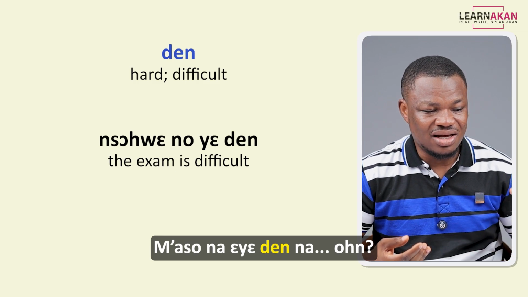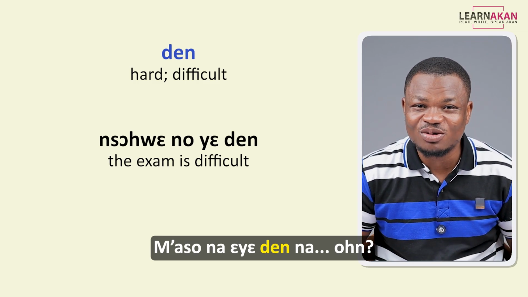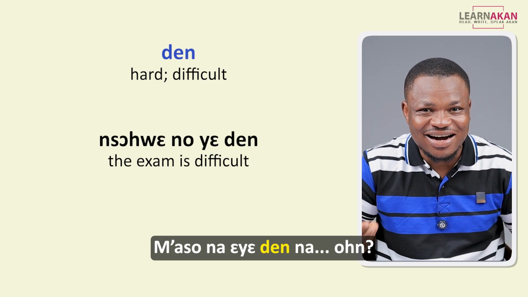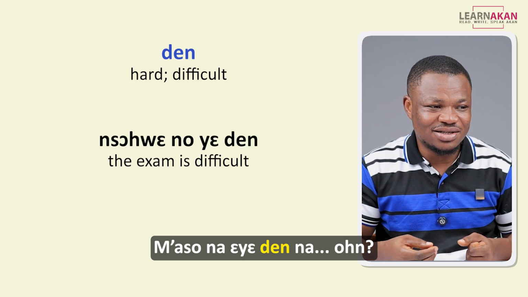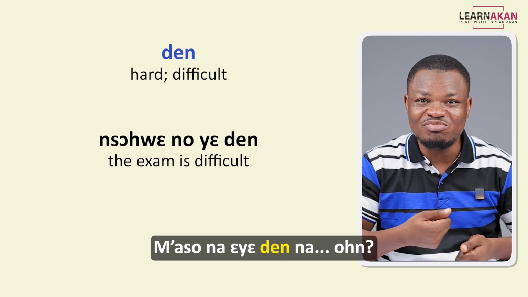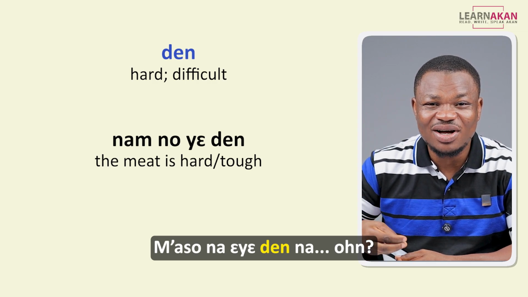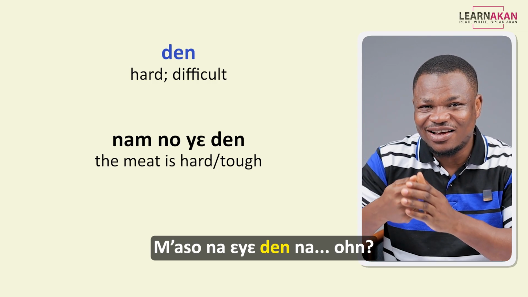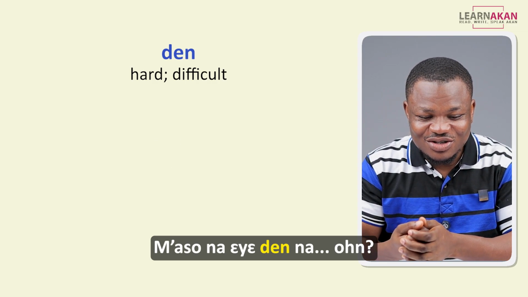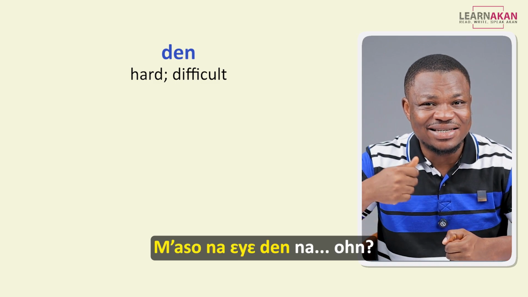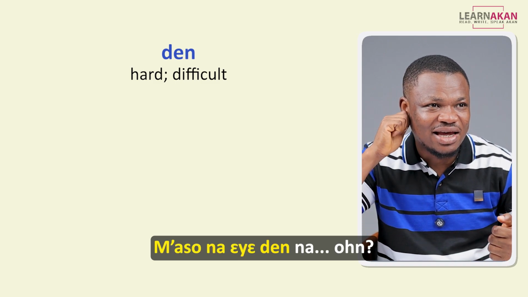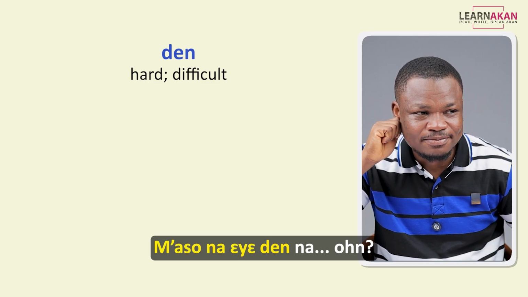The exam is difficult. Literally, it's hard. And if you are eating, and let's say there's meat, you can also say, oh, namno edin. So the meat is hard. So if you say masona edin, you are saying it is my ear that is hard.